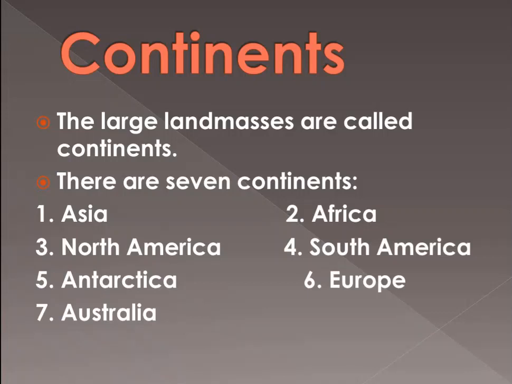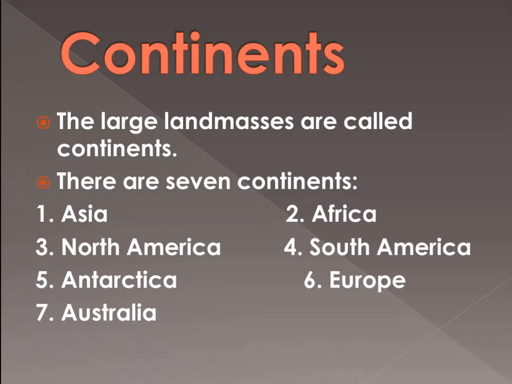The first one is the largest continent and the last one is the smallest. Asia is the largest continent on the earth and Australia is the smallest. So second Africa, third North America, fourth South America, fifth Antarctica, sixth Europe, seventh Australia. According to area they are written here.